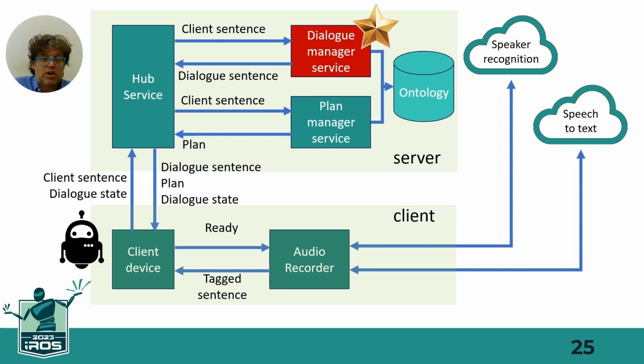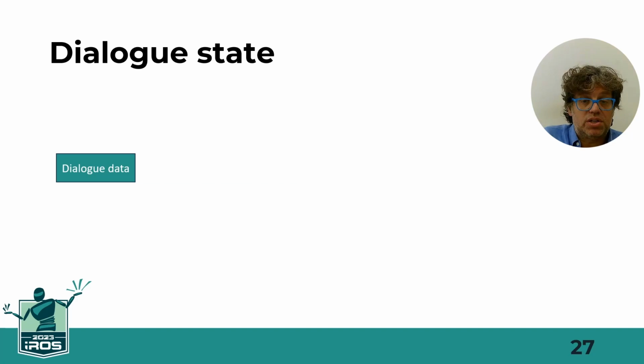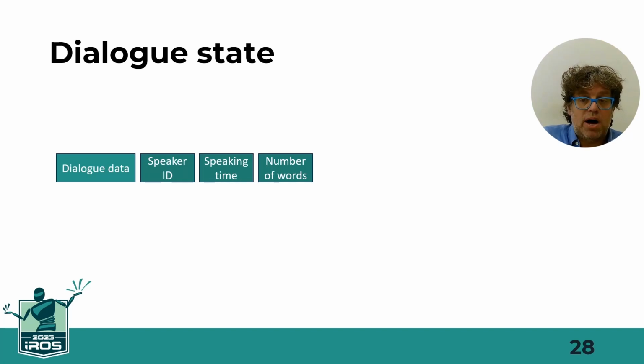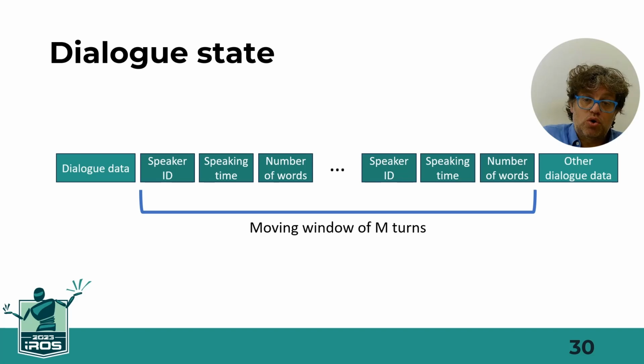Let's see the role of the dialog manager in controlling the conversation dynamics. The key element is the dialog state. The dialog state contains information about each speaker who spoke with the robot, their speaking time and number of words spoken. Remember, we can have multiple speakers. This information is stored for a moving window.